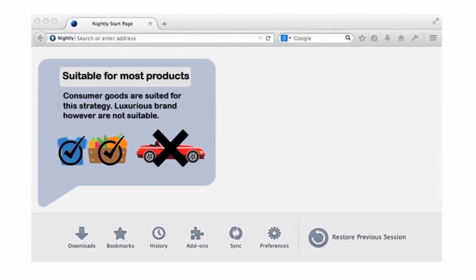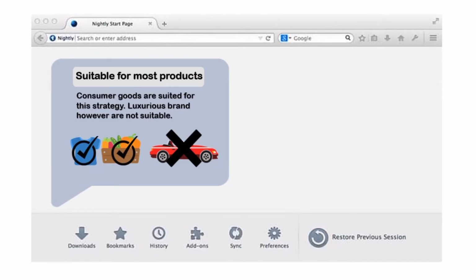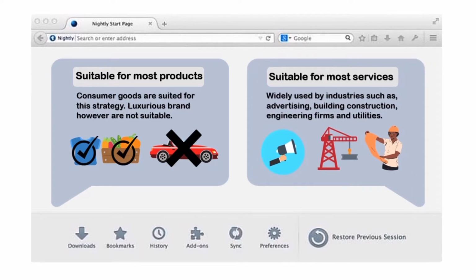The next advantage is suitable for most products. Consumer goods are suited for this strategy while luxurious brands, however, are not suitable. It is also suitable for most services. It is widely used by industries such as advertising, building construction, engineering firms, and utilities.